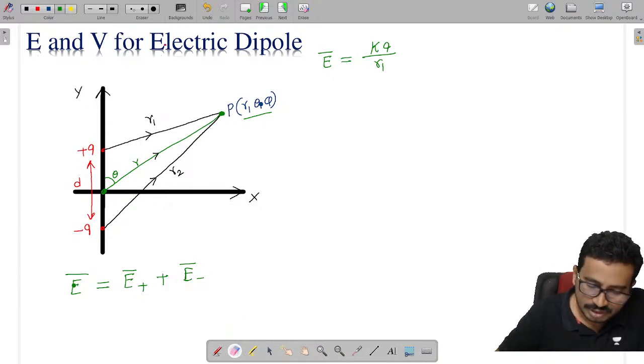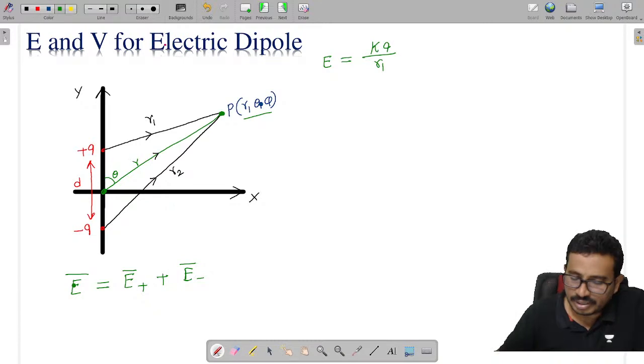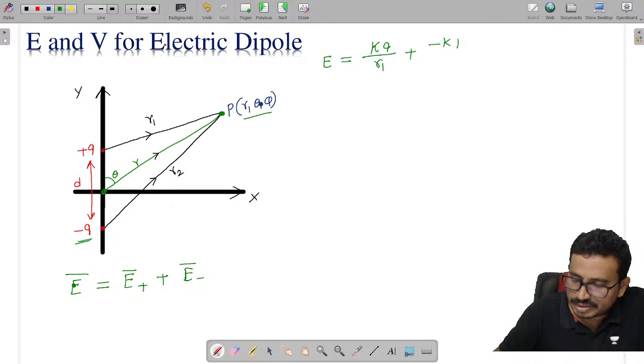Here we are focusing first on magnitude, and we will see the direction later. Because of the negative charge we have minus kq by r2. Taking kq common, the total electric field becomes kq times 1 by r1 minus 1 by r2.